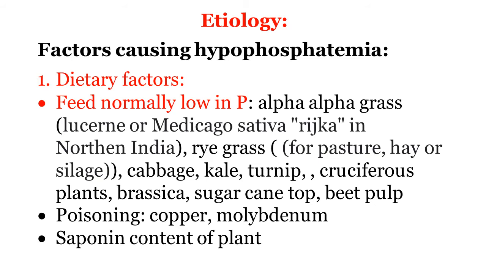So when the diet is low in phosphorus, it causes hypophosphatemia. Certain poisoning cases, copper deficiency as well as copper poisoning, both cause hypophosphatemia. Molybdenum poisoning. The saponin content of the plant also causes lysis of RBCs. How it causes, we'll see later on.